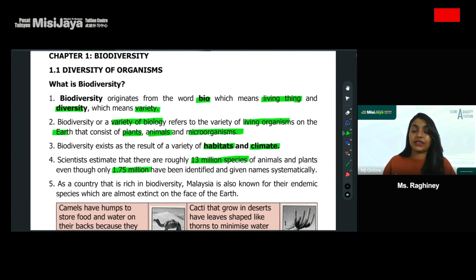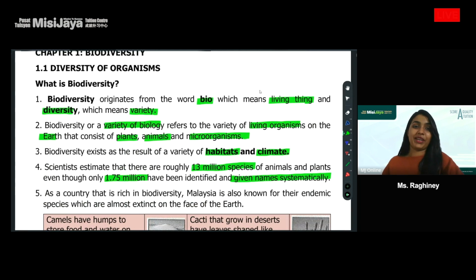We have a system for naming all these different species and their closely related cousins and so on and so forth. So there's actually a lot more out there that we haven't quite identified yet. That's pretty exciting also. A lot more things to look forward to in terms of animals and plants that we don't really know all of yet.